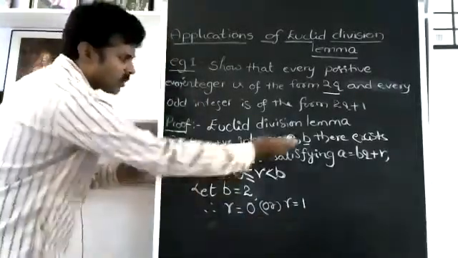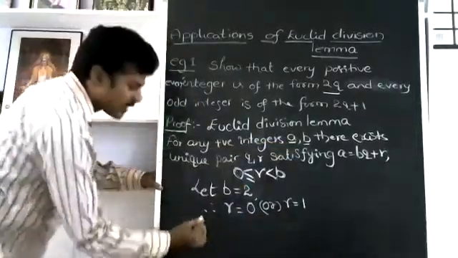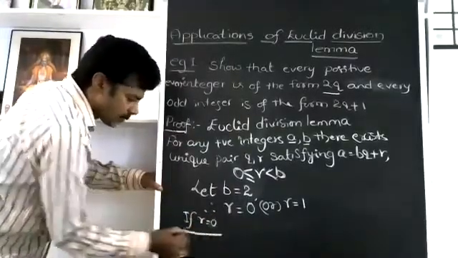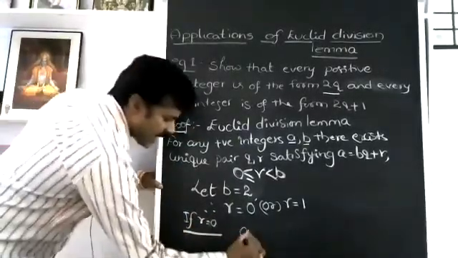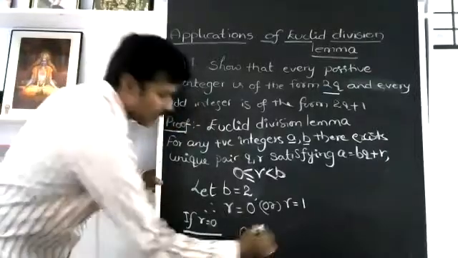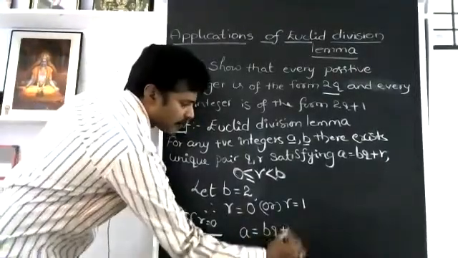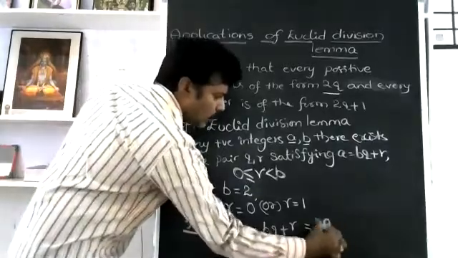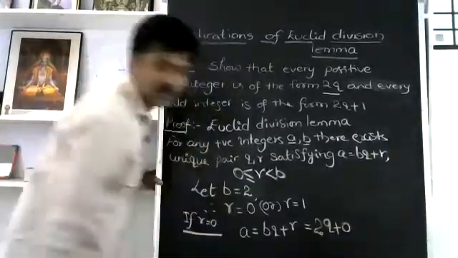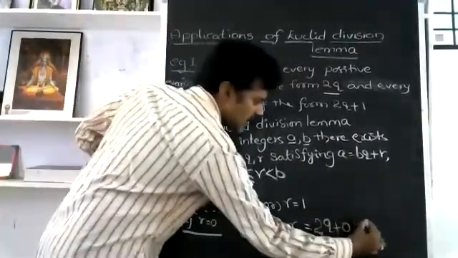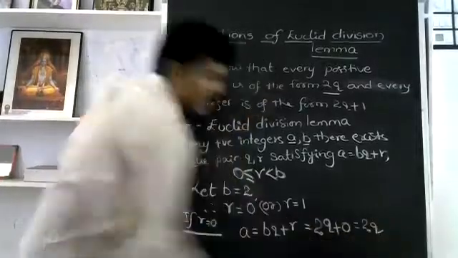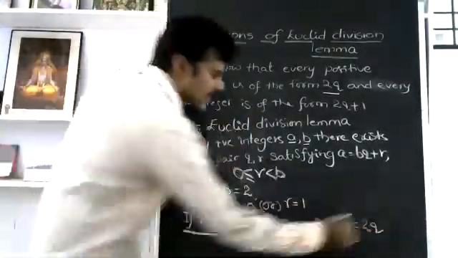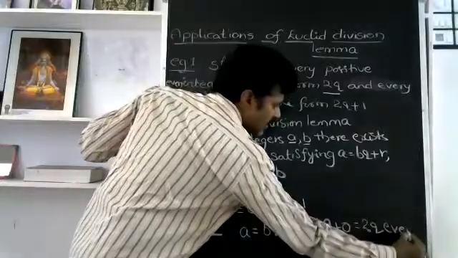Now we'll apply the Euclid division lemma here. There I will get the first condition. If r = 0, then I will get a = bq + r. That equals, what is b? 2. 2q + 0. So 2q + 0 is nothing but 2q. So hence, if I divide by 2, I got the remainder 0, since it is an even integer.